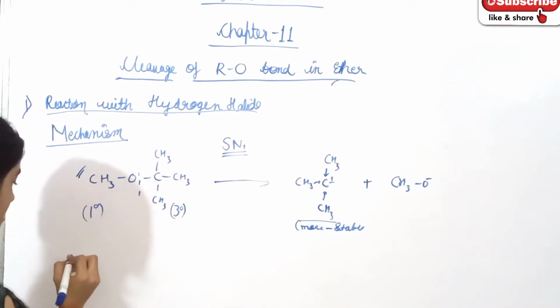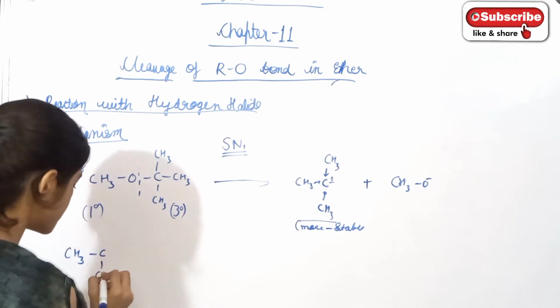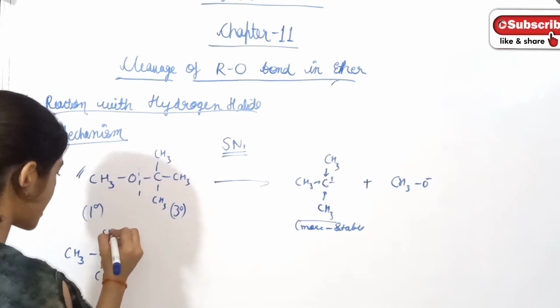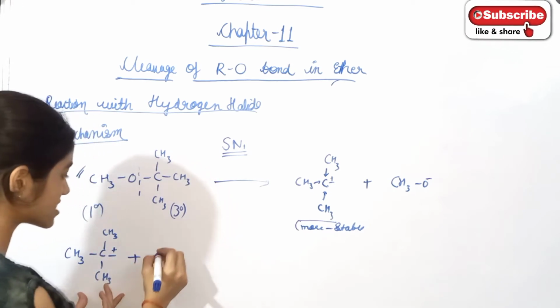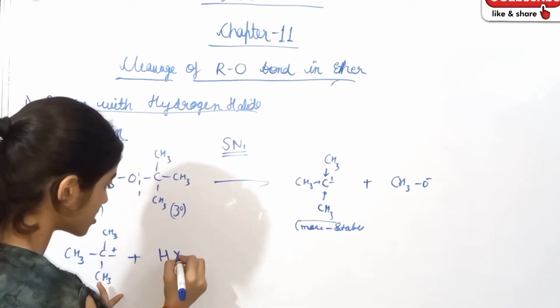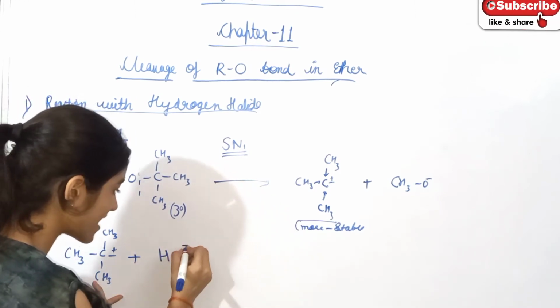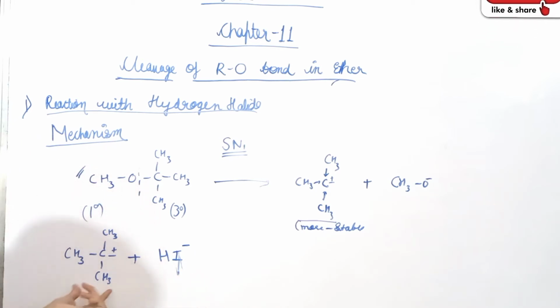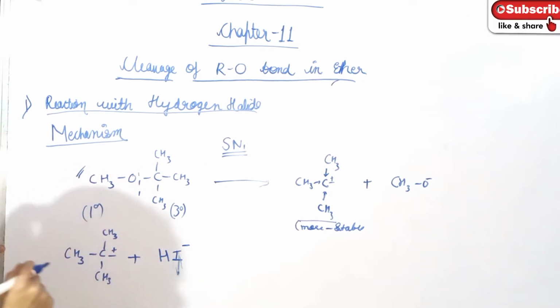Now it is going to react with the halide: CH3 C CH3 CH3 positive. Now the reaction takes place with hydrogen halide or hydrogen iodide. Means I negative is now attacking here. So this is the most stable carbocation.